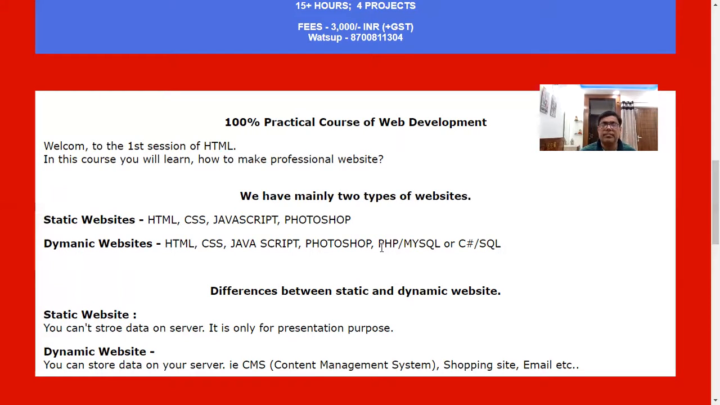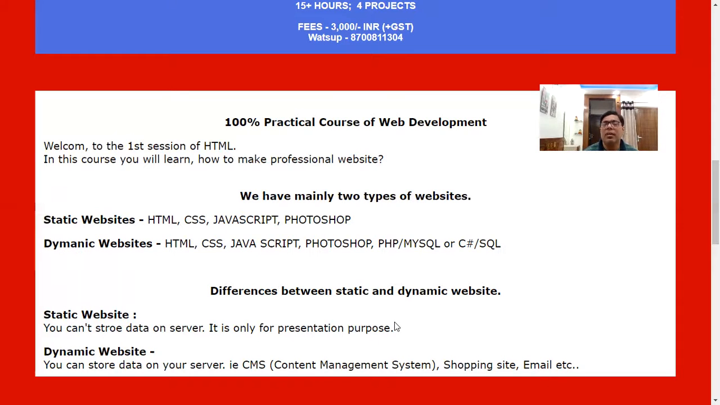Another example is shopping sites, or just other places where you can store data on a website and you have to present that data on the screen. It means you have to edit, control, and maintain the entire website from the backend, that is from your PHP, MySQL, or you can use C# and .NET.